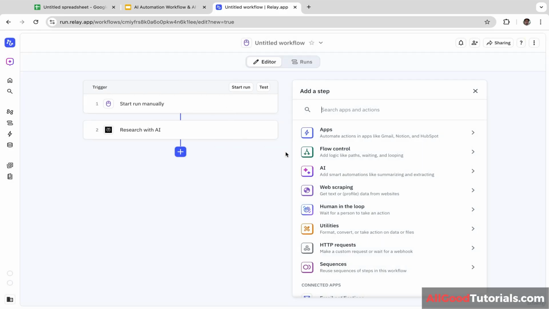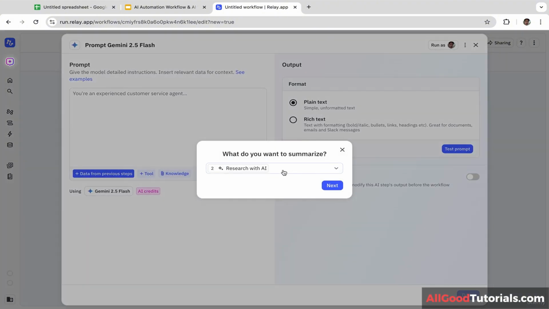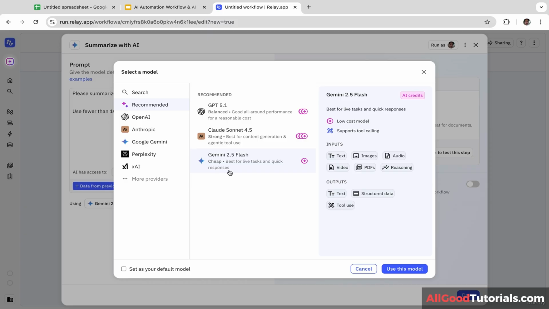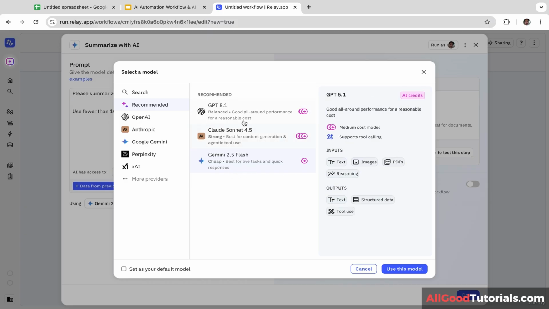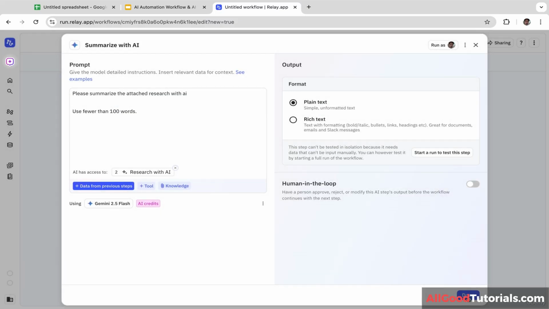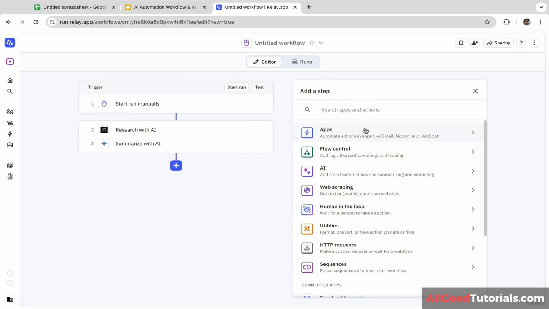And let's click this again, and let's click AI, and let's click summarize. Obviously in this case, we are going to summarize this research with AI. So let's click next. For summarizing the product research report, I'm going to use Gemini 2.5 Flash, but there are other options like GPT 5.1 or Claude Sonnet 4.5. Feel free to use any AI model that you want. It is totally up to you. And let's click done.